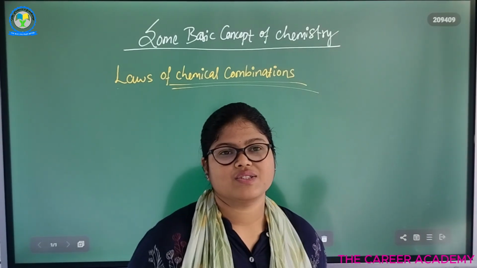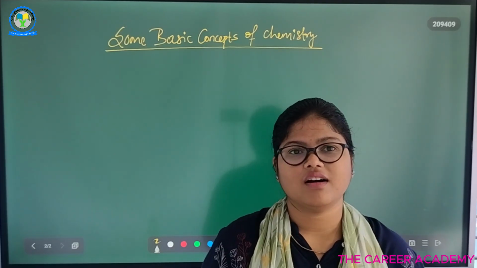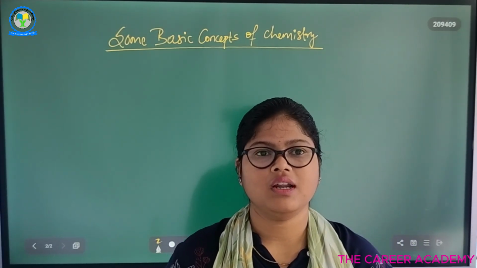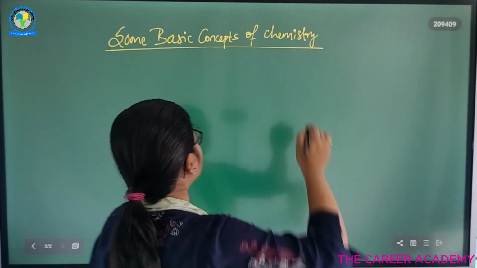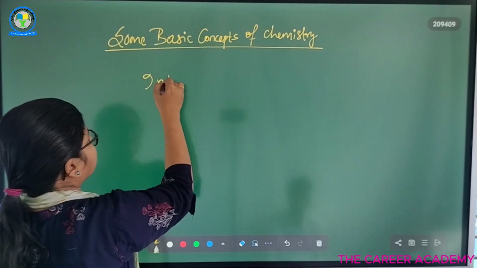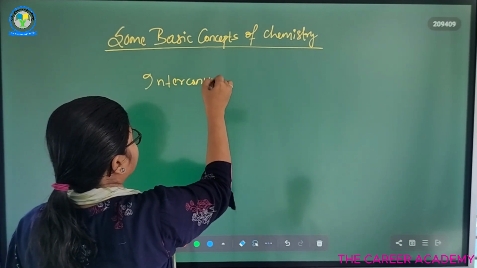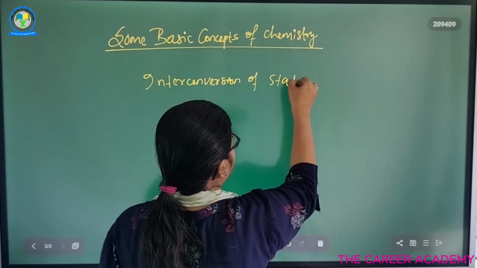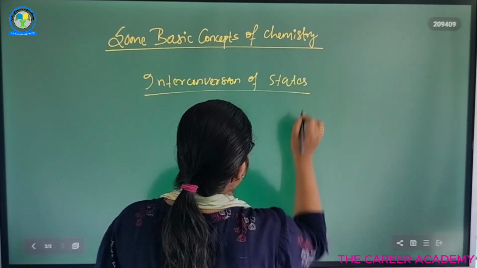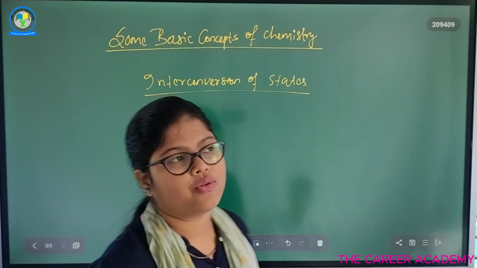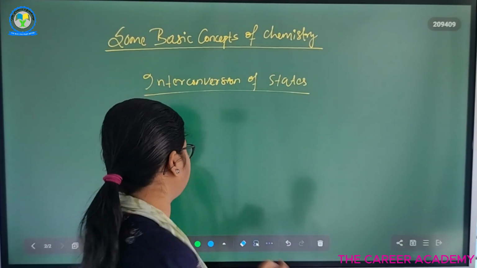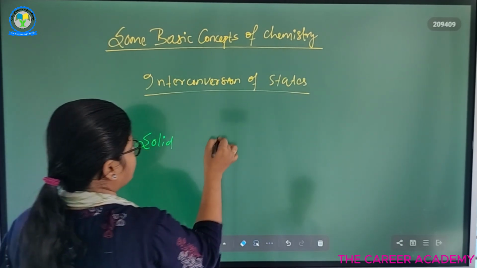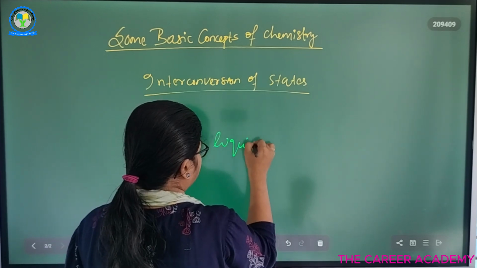So this is your second class of chemistry. In the previous class we discussed matter and its classification, and उसमें मैं एक चीज़ भूल गई थी जो है इंटरकन्वर्शन of states। ये मैं भूल गई थी पिछली बार। So we know we have three states, that is solid, liquid and gas.